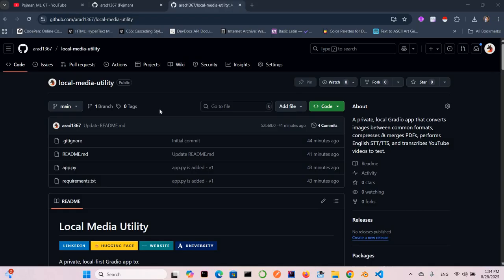The purpose is definitely to use it privately and locally. For example, you can even use Ollama to make an application and use it locally, but still you need a large language model API request, and I don't like to do that. So this is the reason I made it with pure Python.